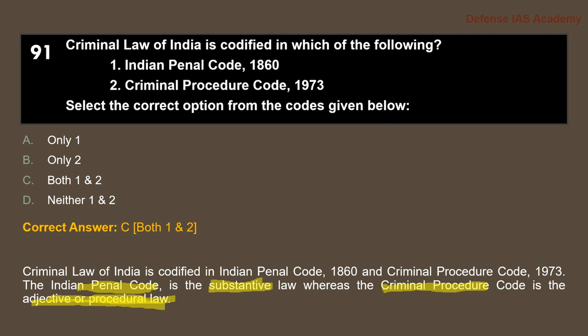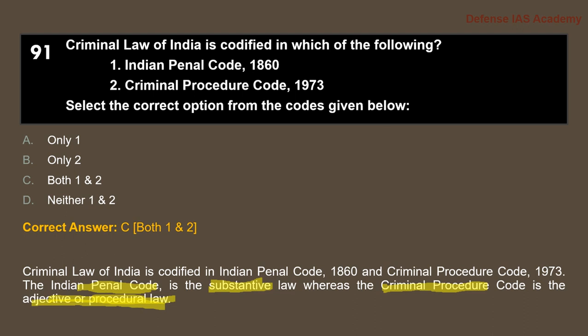So what is a substantive law and what is a procedural law? Substantive law is something that deals with the rights and duties of people or organizations, etc., rather than dealing with the legal processes related to it. So the Indian Penal Code just deals with the rights and duties of the people or organizations rather than dealing with the legal processes.